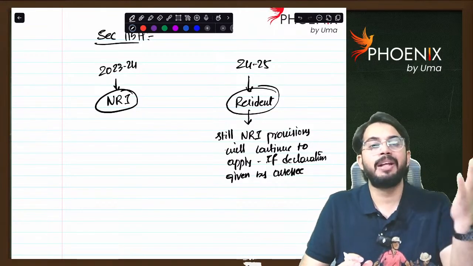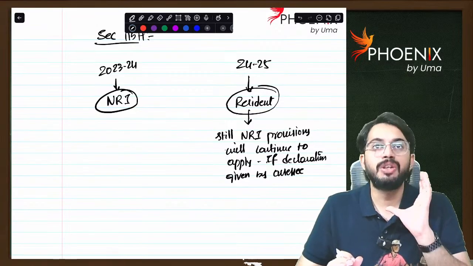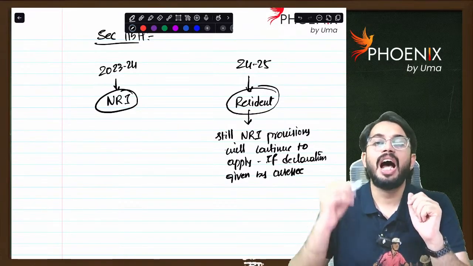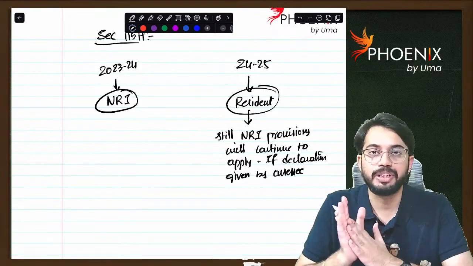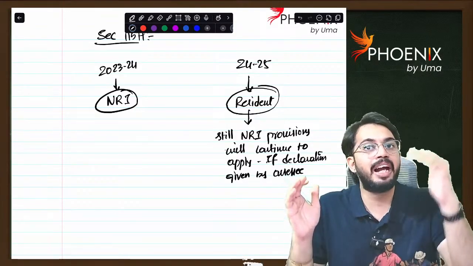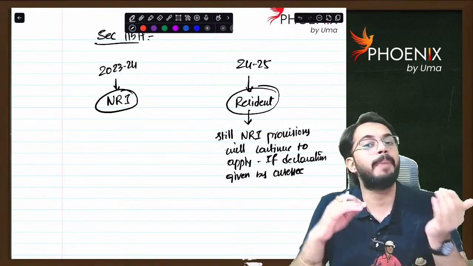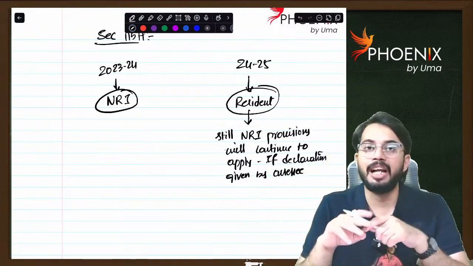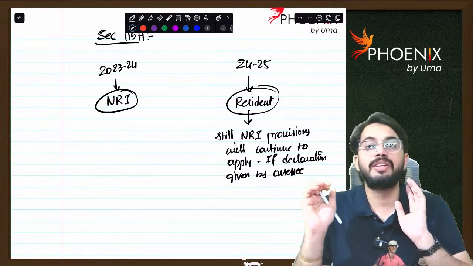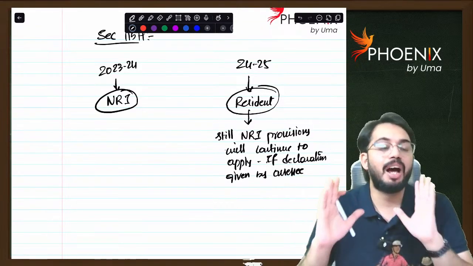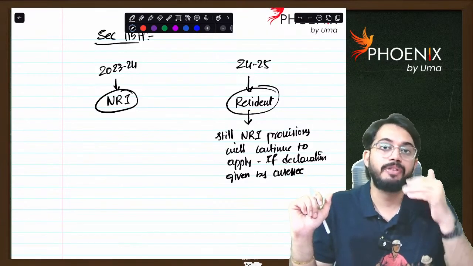As an NRI, I purchased foreign exchange asset, but in 24-25 I become resident in India. So even though I become resident in India, I will opt for the provisions. I wish to continue the same NRI provisions. So if he gives declaration while filing ITR, that option is available whether you wish to continue to apply NRI provisions. If that option is selected, then even though he is resident in India, those NRI provisions will continue to apply, and whatever investment income is there is taxable at the rate of 20%.